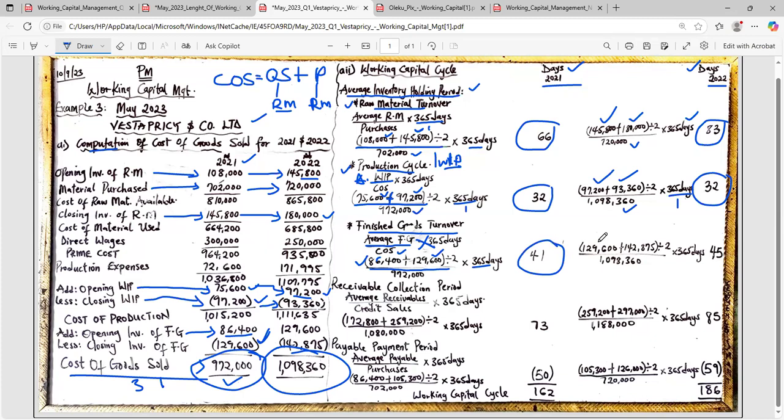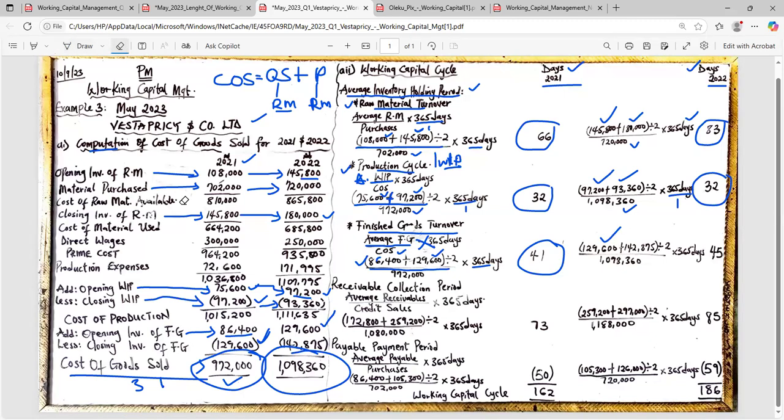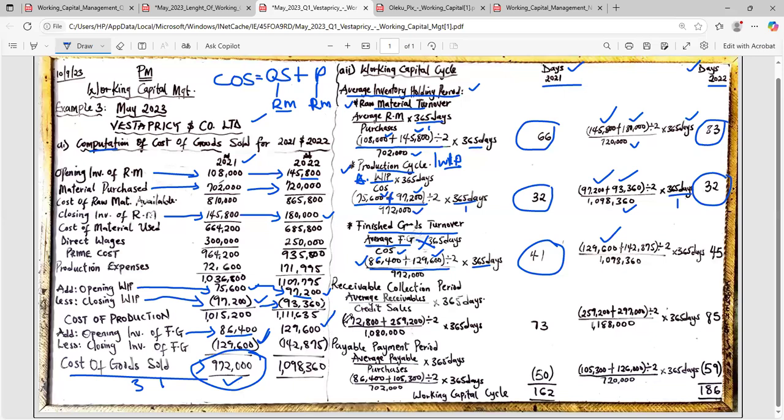Let's do for 2022. For 2022, the same thing. Our opening stock is 129,600. That is it here. Our closing stock is 172,875. This is it here, 172,875. Divide it by 2 and divide everything by our cost of sales, which is this here, 1,098,360. Multiply by 365 days, you get 45. Any question? Is that confirmed? Yes, sir. Thank you very much, madam.